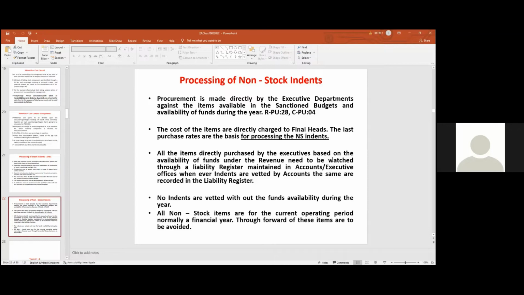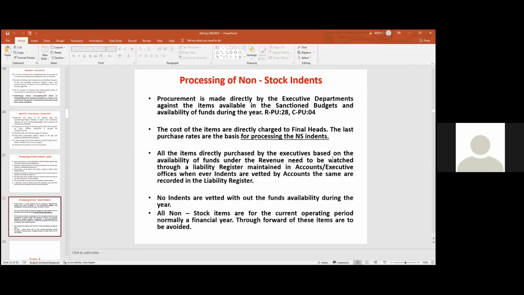Capital plan heads में primary unit 04, whereas revenue primary unit का 28 होता है. So this is based on the fund available against this primary unit. Revenue demands are for the plan heads, that is primary unit is 04, against the grant available.